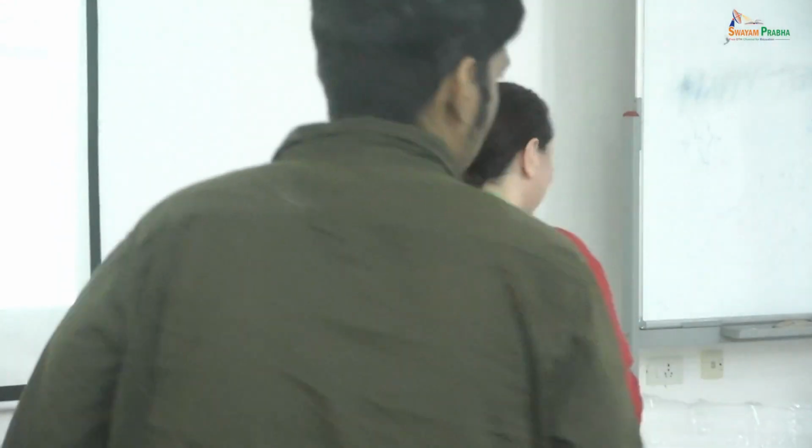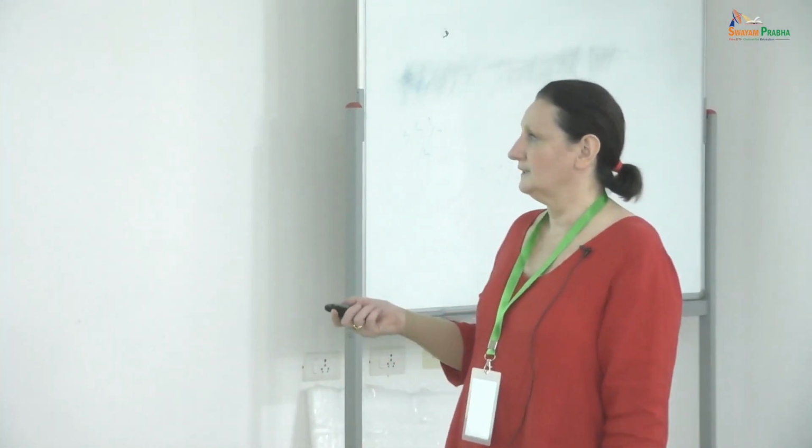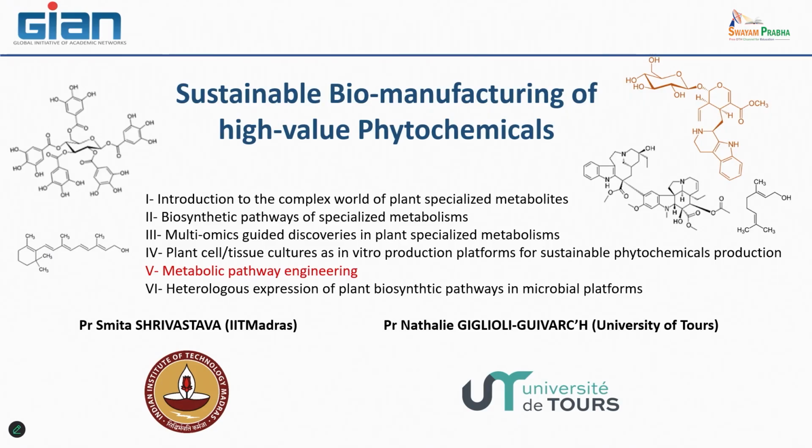Okay, that's good. So this morning I wanted to start a new chapter of this lecture that is more dedicated to how we can use different tools in order to engineer several pathways or part of a pathway in living systems, primarily in plants, but also we will see after in other types of organisms.